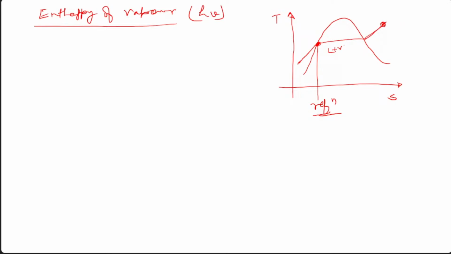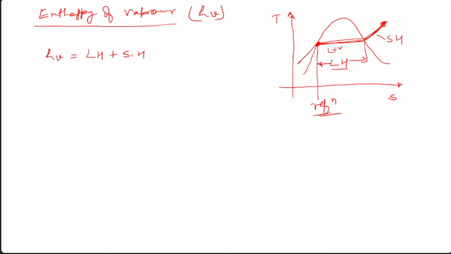So for this part, there is no temperature change, so this is the latent heat part. And here there is a change in temperature, and this is the sensible heat part. So HV would be latent heat plus sensible heat.